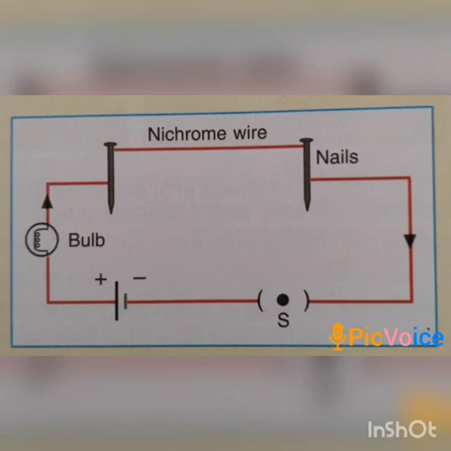To make a battery, we connect the positive terminal of one cell to the negative terminal of another cell and so on. Now what will happen? The nichrome wire now gets red hot and that too more quickly. This shows that the heat produced has increased with an increase in the strength of the current through the wire. So we can conclude that the heat produced depends upon the strength of electric current and the resistance of the electrical wire.